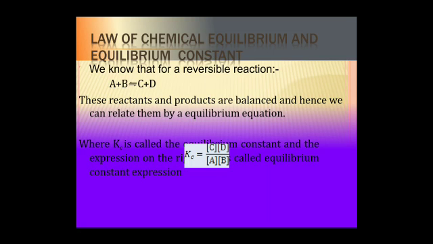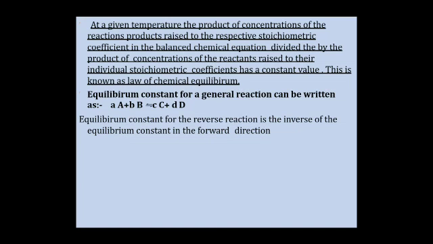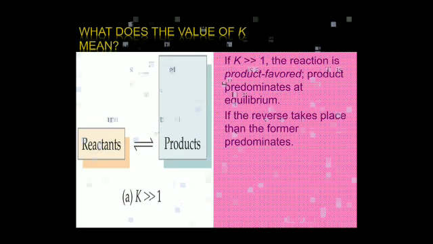These reactants and products are balanced and hence we can relate them by an equilibrium equation. Kc is called the equilibrium constant. Kc is equal to active mass of C and D divided by active mass of A and B. At a given temperature, the product of concentrations of the reaction products raised to their respective stoichiometric coefficients in the balanced chemical equation, divided by the product of concentrations of the reactants raised to their individual stoichiometric coefficients, is a constant value. This is known as the law of chemical equilibrium.